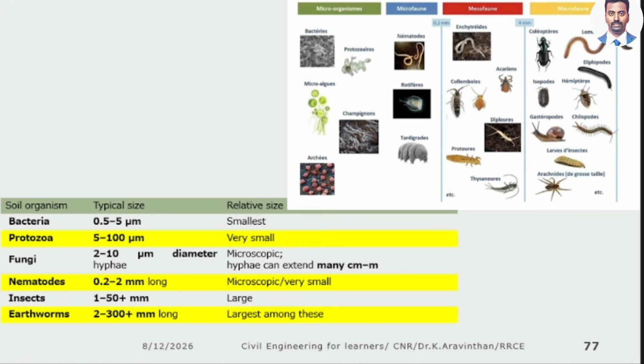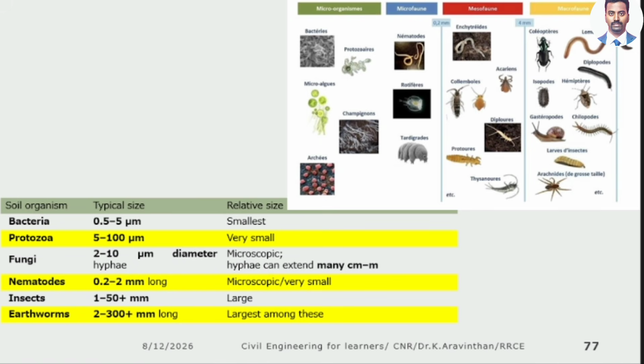Nematodes. I have told, no. This is much larger than fungus. Their sizes will be 0.2 to 2 mm long. It will be like a small earthworm, but it is not earthworm. Earthworm is long. It will be like this. So this consumes the roots.